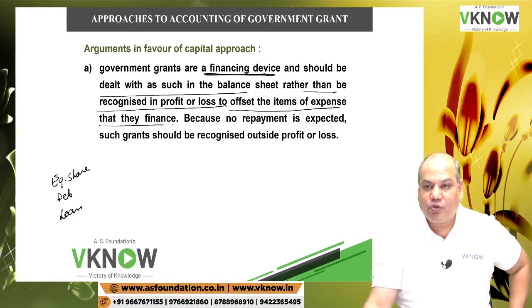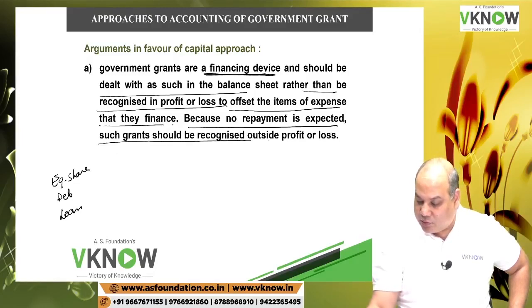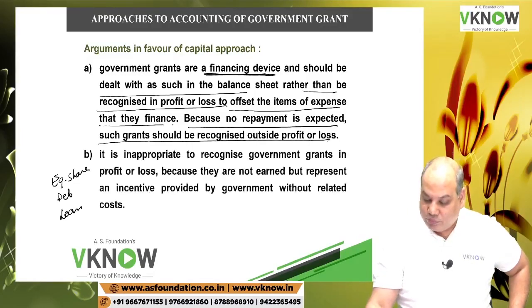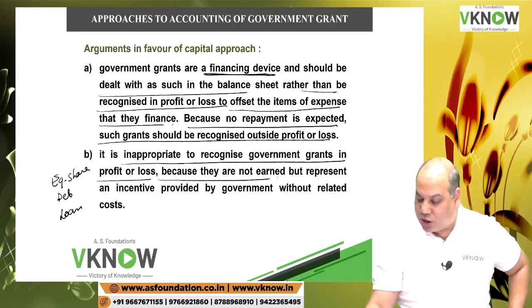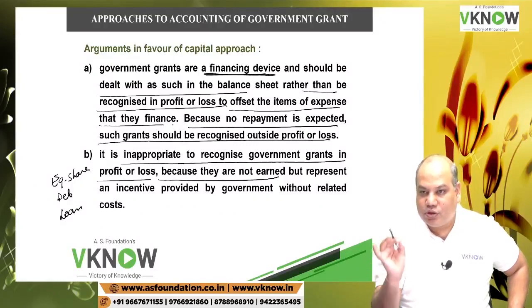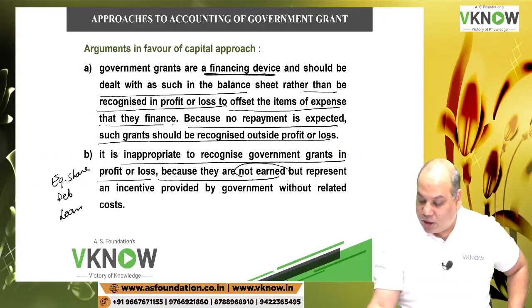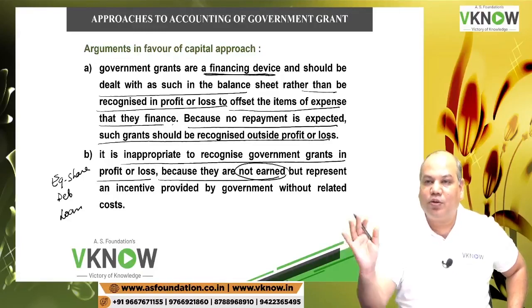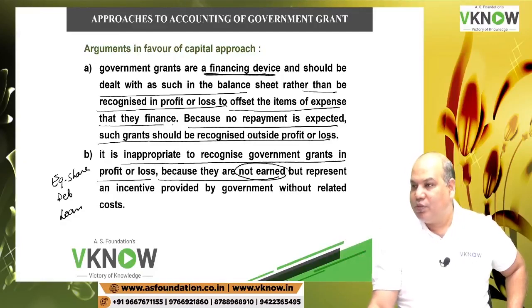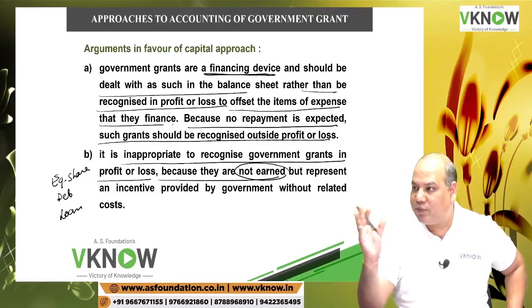because no repayment is expected. Another reason is, do I have to repay government grant? No. Therefore such grant is outside the P&L account. And second is, it is inappropriate to recognize government grant in P&L account because they are not earned. What is P&L account? Income and expense. Income is you have earned something, you have taken efforts to earn that amount, but government grant is not earned, it is gratuitous. It is out of the free will of the government that they are giving you this money without any corresponding effort taken by you.